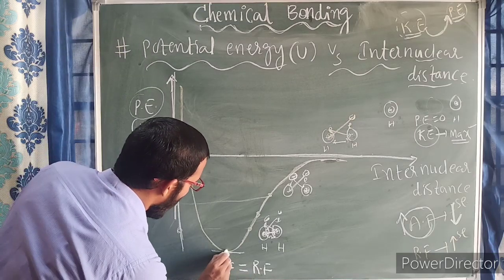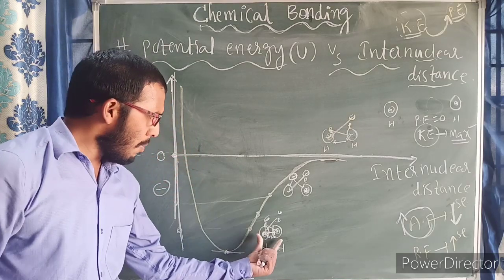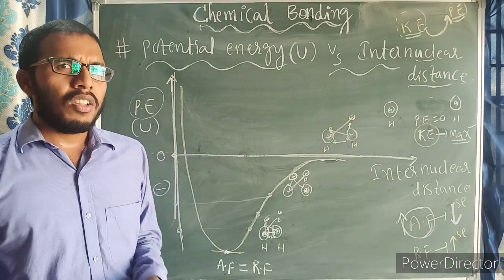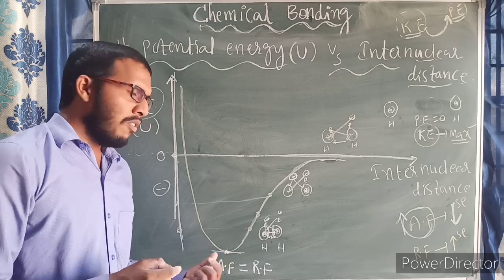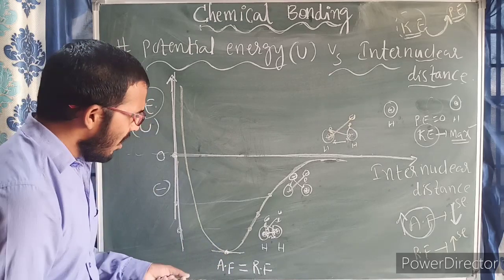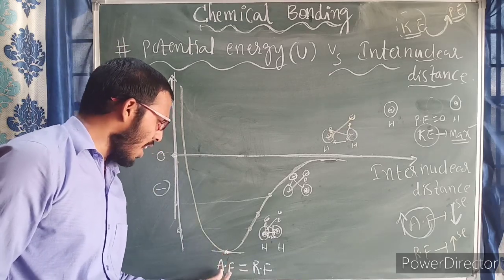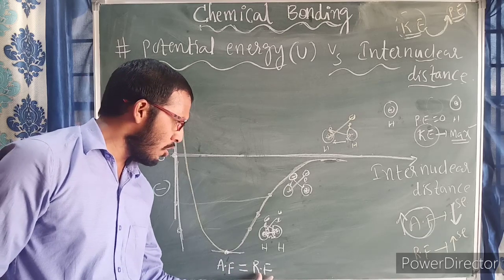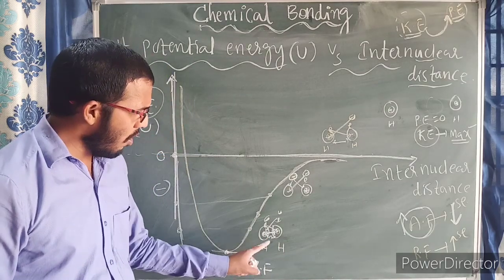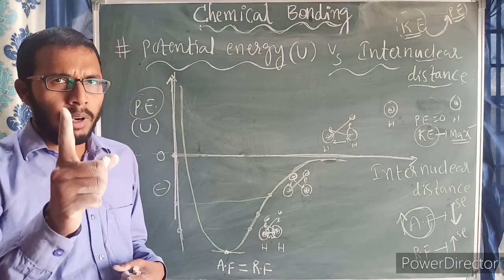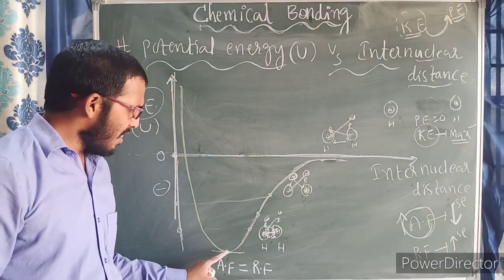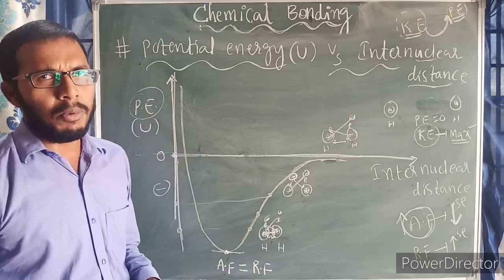Then only the bond will become stable. This molecule will become stable. That is called a chemical bond. See here, how can we define the chemical bond? At the equilibrium distance, attractive force is exactly equal to repulsive force. There only this whole entity will become stable. There only we will consider that a bond has been formed.